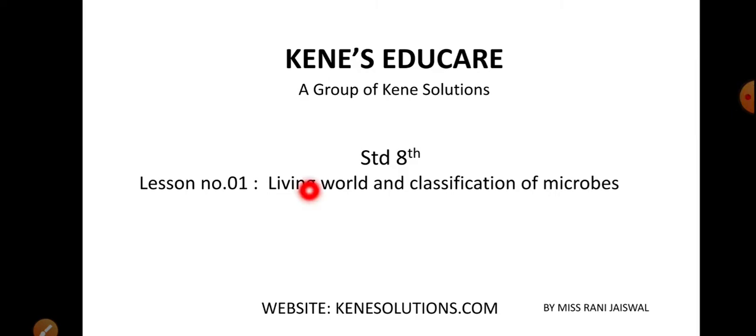Today we'll be starting with lesson number 1, which is living world and classification of microbes. Now what does living world mean? Living world means all the living organisms, species, individuals which exist on earth are included in this living world. And classification of microbes. Microbes is short for microorganism. So in this lesson you will be studying how microorganisms are further classified.